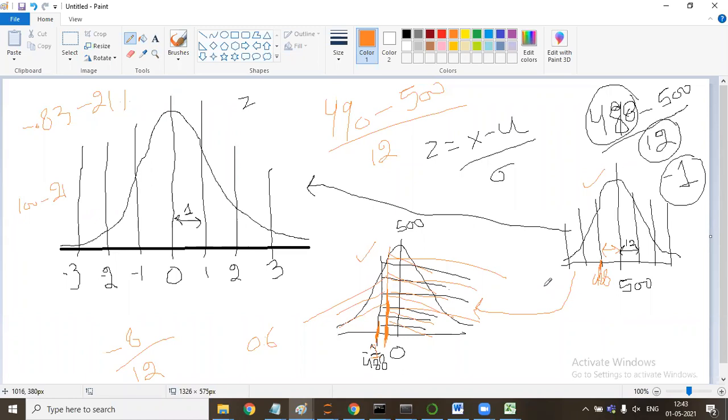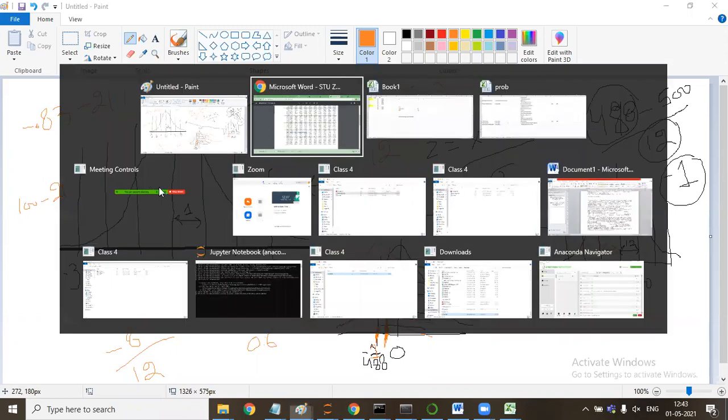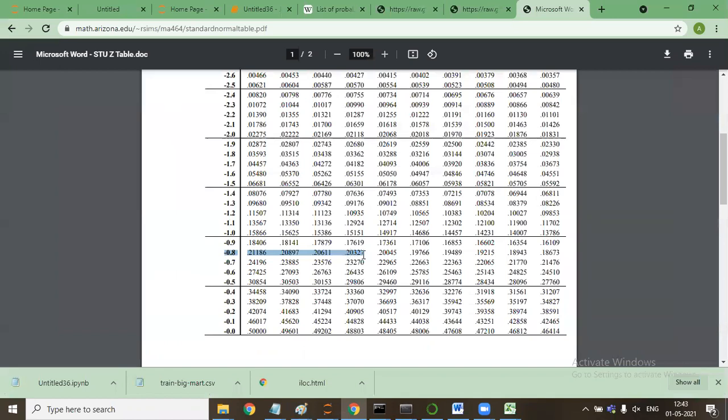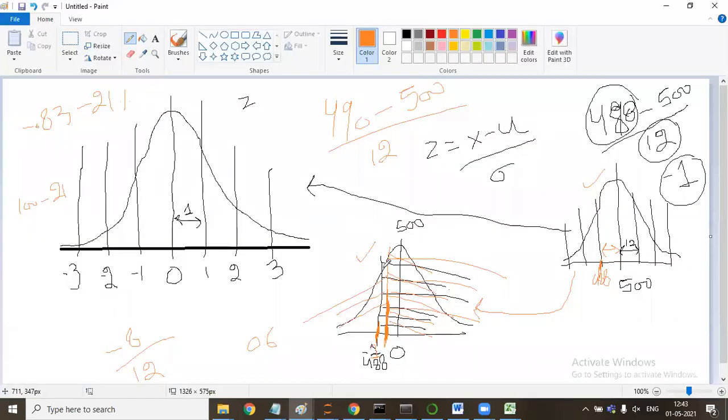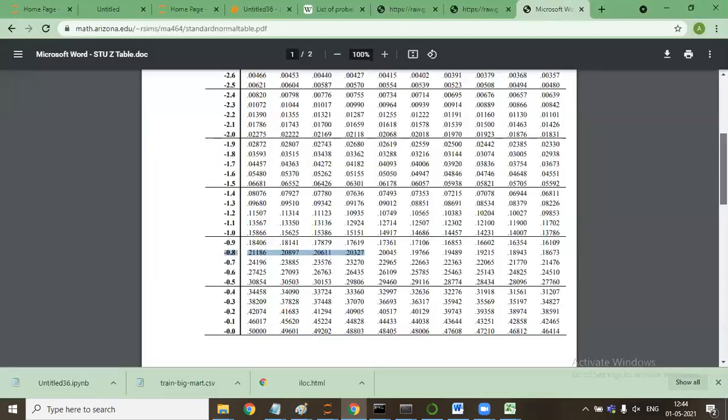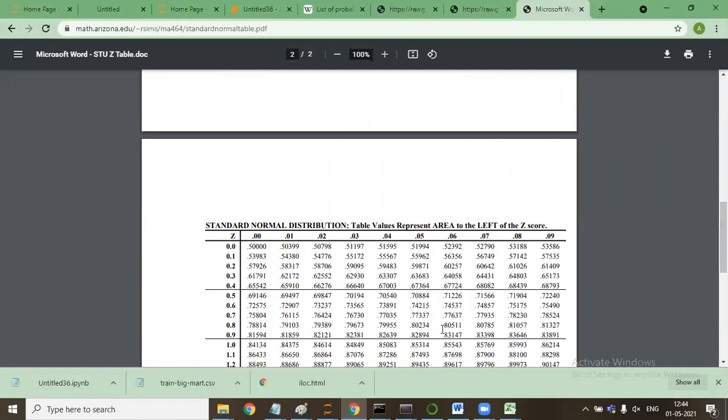Sir, I'm not getting this part only. So we got the value 0.21 here. This means the area to the left of this is 21%. Now, if you need to calculate the area to the right, what you will do is 1 minus this area, or 100 minus this area. If you do it this way, then you don't need to calculate minus. It will say it is 80%.